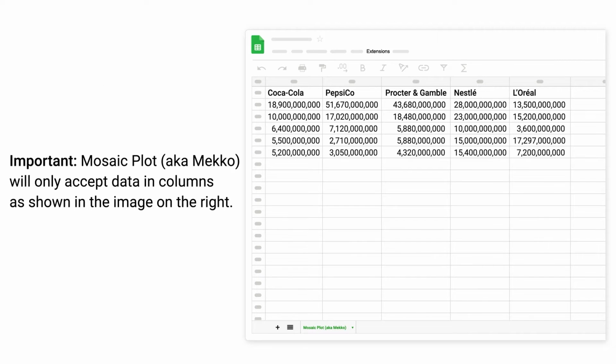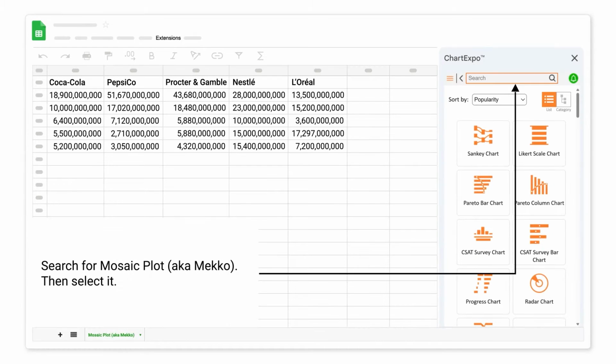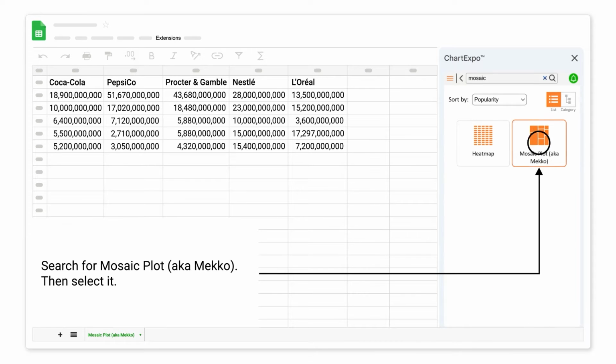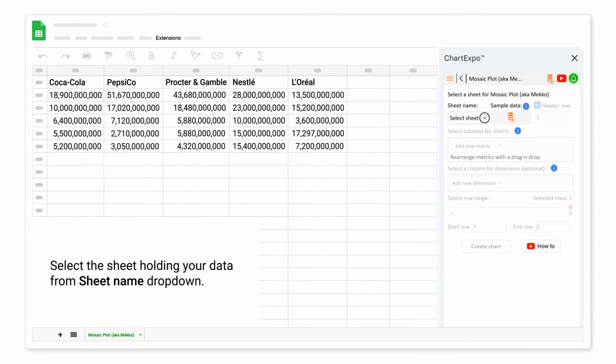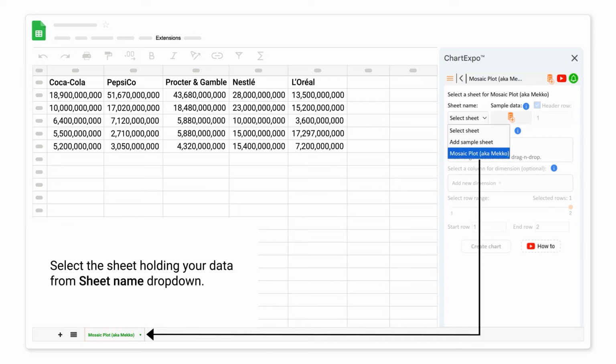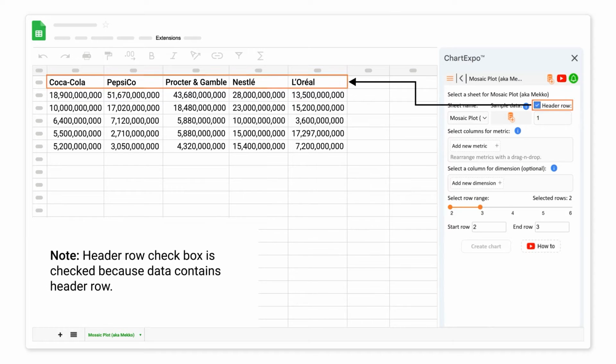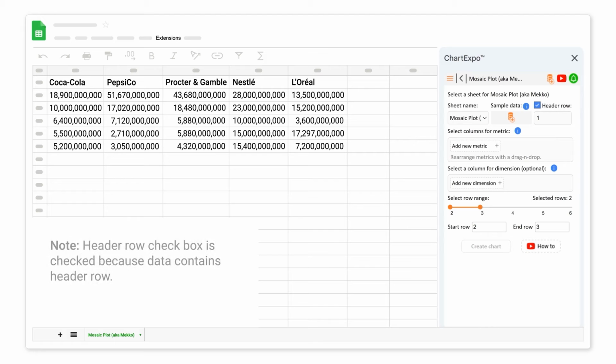Important: Mosaic plot will only accept data in columns as shown in the image on the right. Search for Mosaic plot. Then select it. Select the sheet holding your data from Sheet Name dropdown. Note: Header row checkbox is checked because data contains header row.